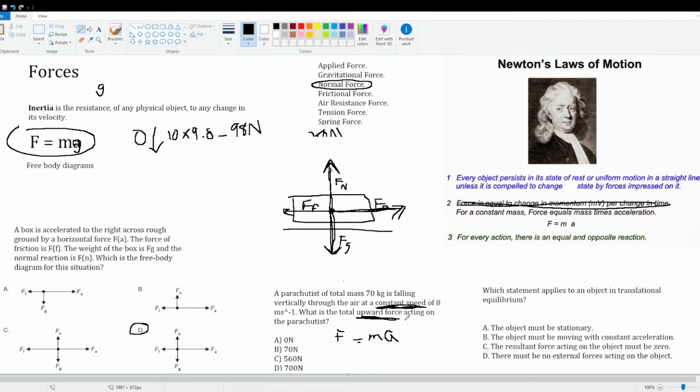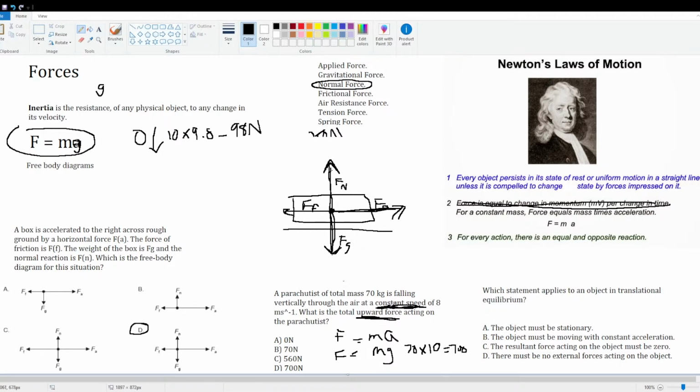And we know what the downward force is going to be. That's going to be the downward force because he's jumping out of the sky, and well, we know what the gravitational force is. So he's 70 times, we're just going to call it 10 because these seem very rounded numbers, equals 700. So the downward force is going to be 700.